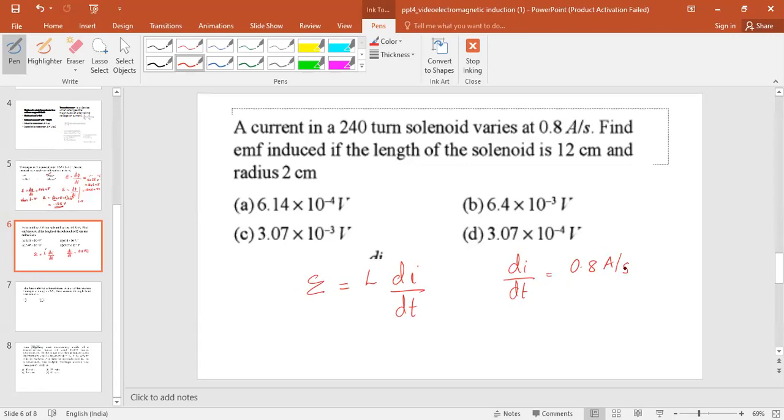So we should remember the expression for the inductance of the solenoid, that is equal to mu 0 n square pi r square divided by L. This expression you should remember for doing this problem.